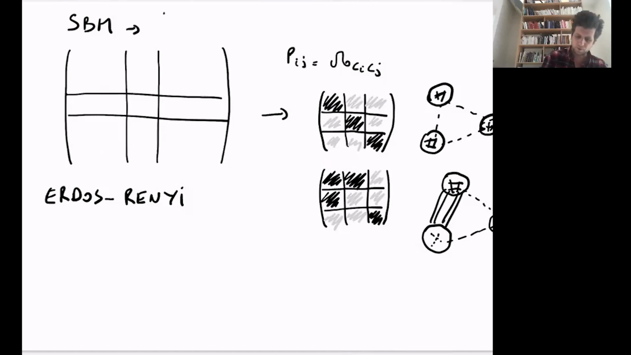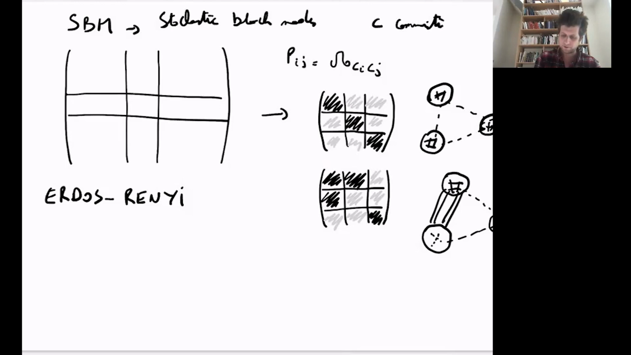Now, when you go into random graph models with communities, with clusters, typically the way you do it is to consider something called stochastic block models. And in stochastic block models, instead of having one type of node, you define that the graph is made of C communities. And in the example that I just plotted, C would be equal to 3.